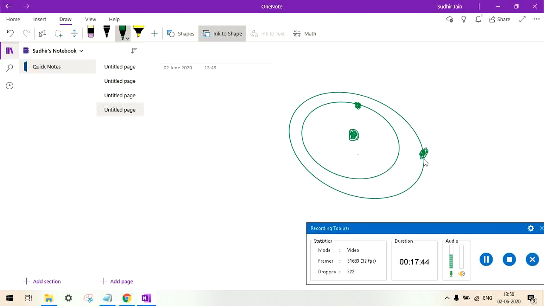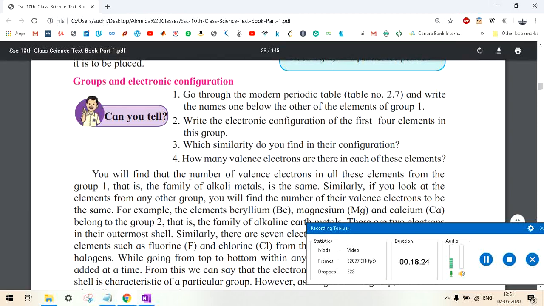Now let's say this is the outermost orbit, and if there are two electrons, it means the number of valence electrons is 2. And valency will also be 2, because valency means the number of valence electrons present, and valence electrons means electrons present in the outermost shell. In this case there are 0 valence electrons. If I draw an electron, it becomes 1 valence electron, and this will become 2 valence electrons. Now if I draw this, it means the element has 3 valence electrons.